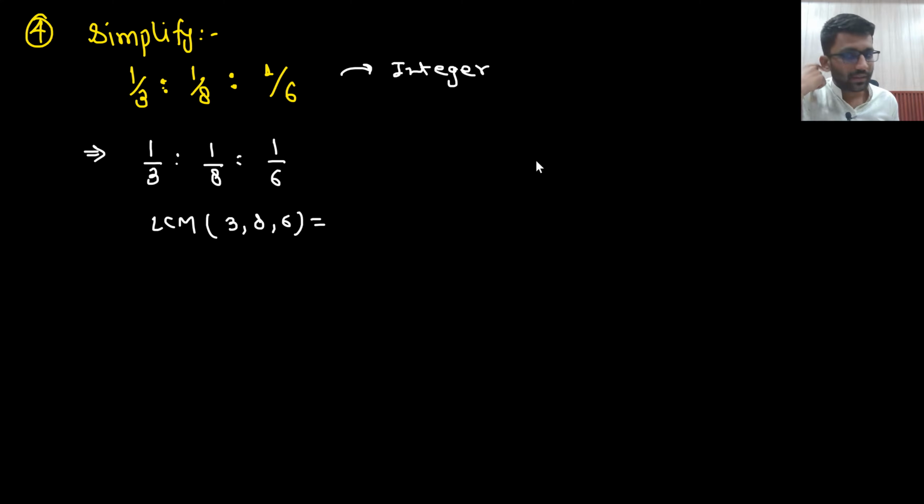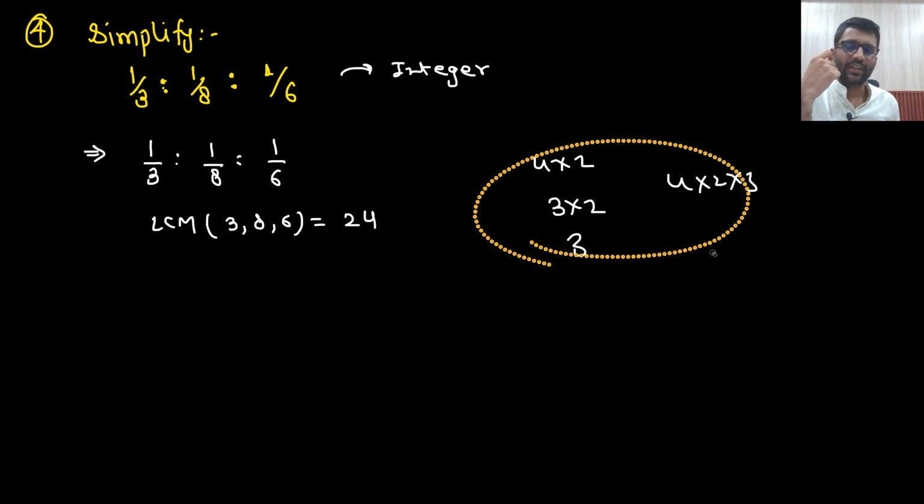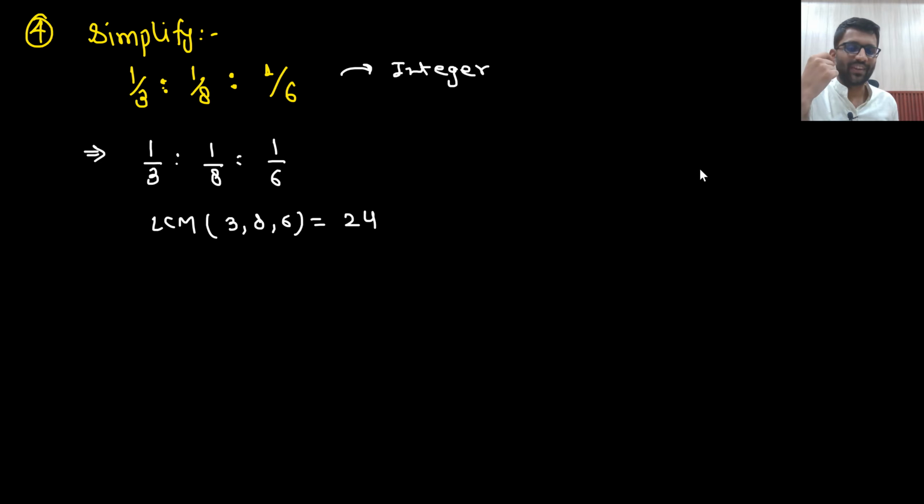What is that? That would be 4 into 2 here, 3 into 2 here, and this is 3. So 4 into 2 into 3, so this will be 24. It was very easy, although I should not have done it by this method. 24 it would be. So you can multiply by 24 on all the sides.